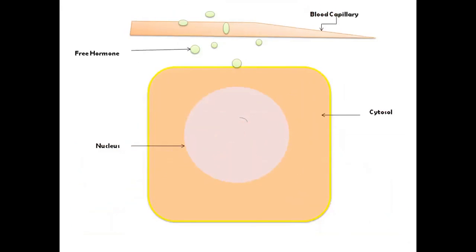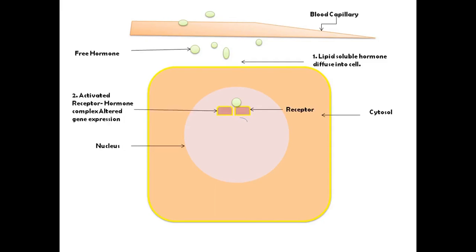Now see in the diagram. These are the blood capillaries. They are the free hormones, target cell, cytosol and the nucleus. Now the first step. The lipid soluble hormones diffuse into the cell and these diffused hormones bind to the receptor. After the binding the receptor gets activated. The activated receptor-hormone complex alters the gene expression.